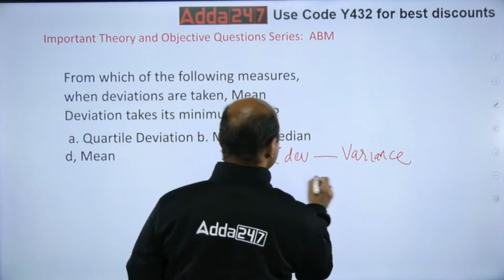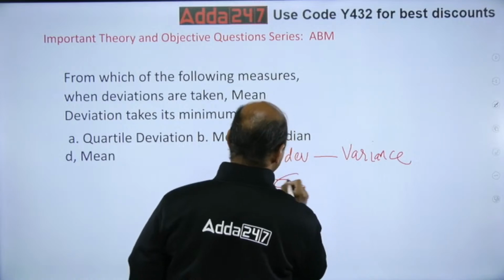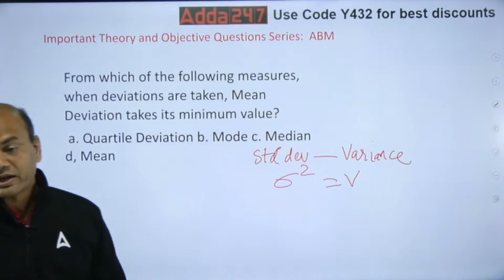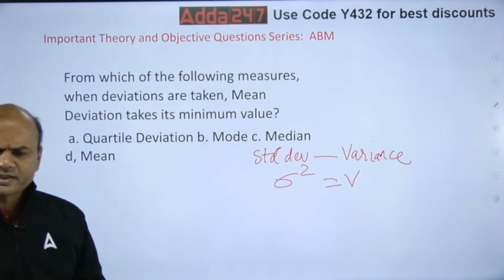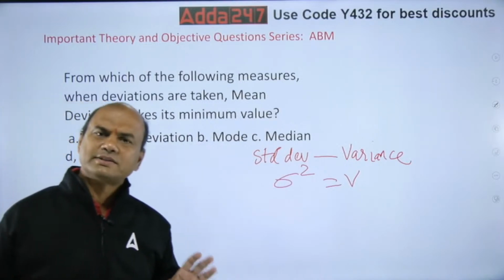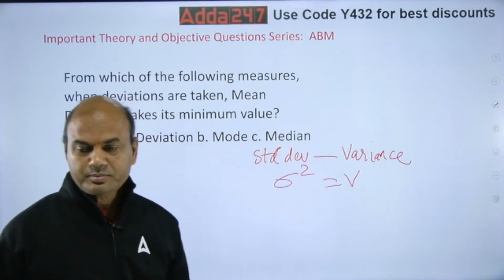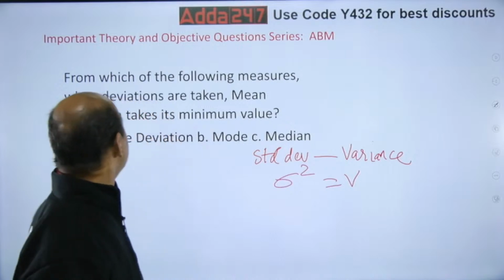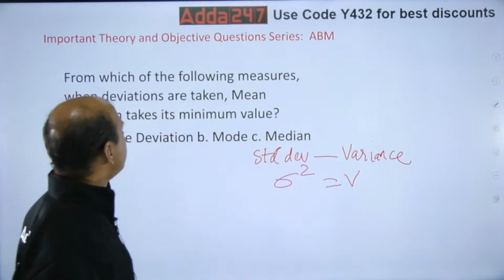V equals this V. This is called psi. Psi square equals V. Standard deviation square equals variance. Okay. This is a basic relationship between variance and standard deviation. Remember this. From which of the following measures, when deviations are taken, does mean deviation take its minimum value?